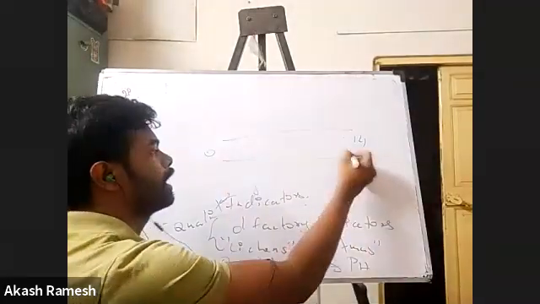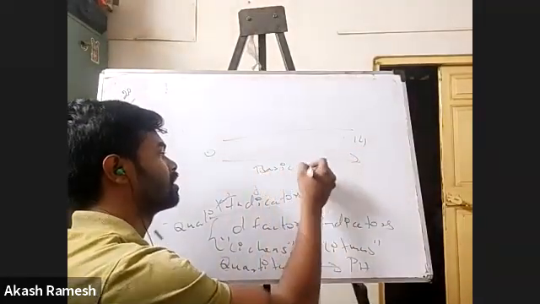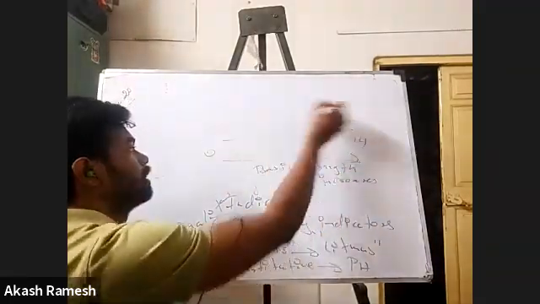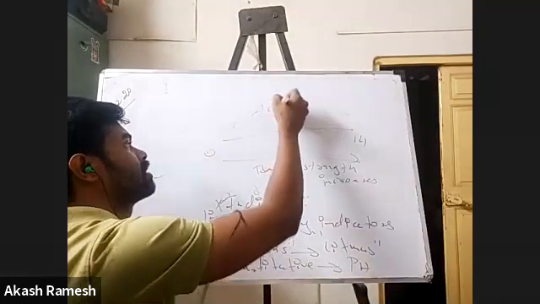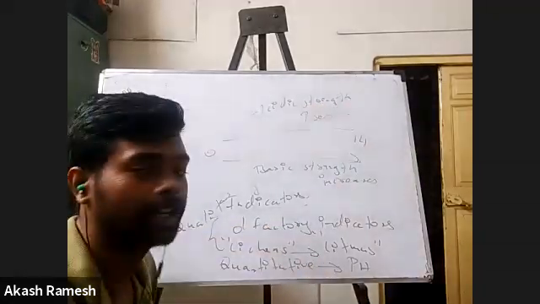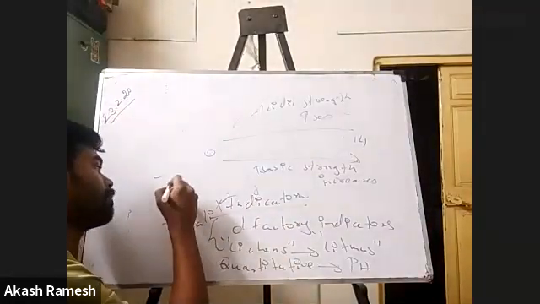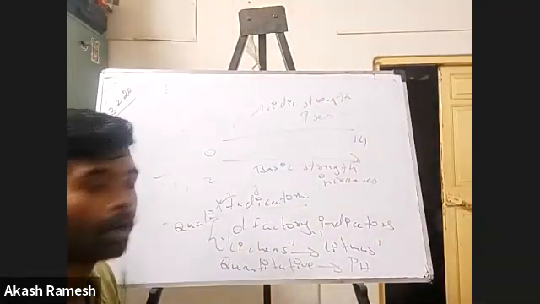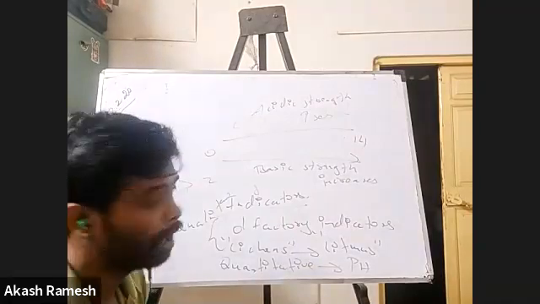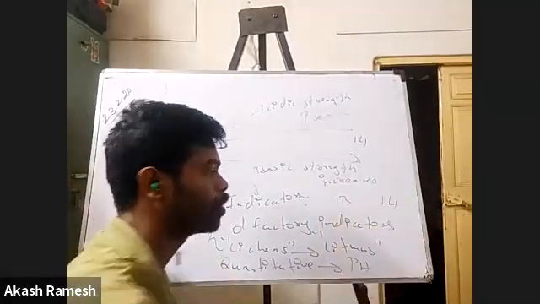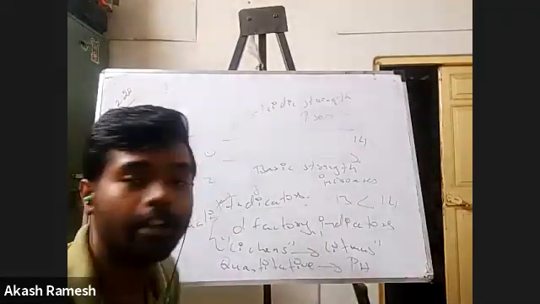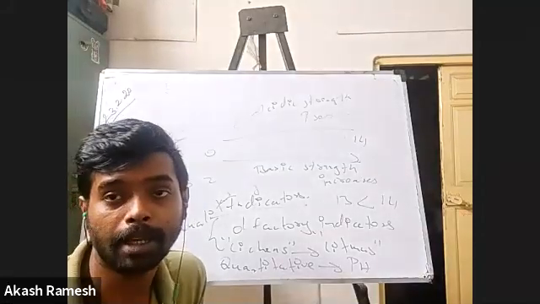On this side, basic strength increases, and on this side, acidic strength increases. For example, an acid with pH 1 is stronger than an acid with pH 2. But for bases with pH 13 and 14, the one with 14 will be a stronger base than the one with pH 13.